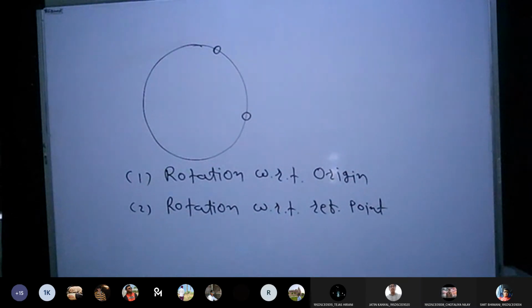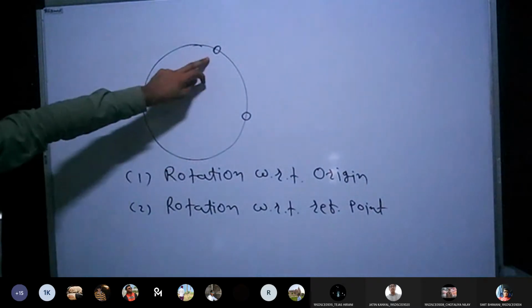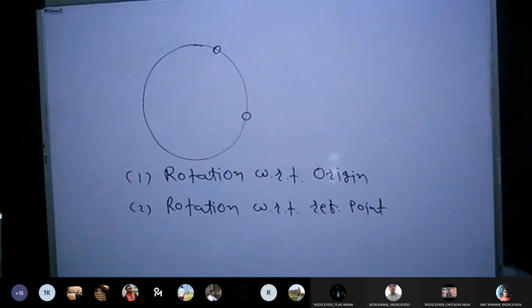See, if I have an original point, let's say I am talking about this point only. This is my original point. Now what I am saying is, if I apply a certain angle to the original position, then I will get the rotated object. For example, if I am talking about this point and I apply either 45, 60 or 90 degrees, then after applying the angle, I should get the new coordinate. Let's say this is the new coordinate, this one. So that is the rotated object.